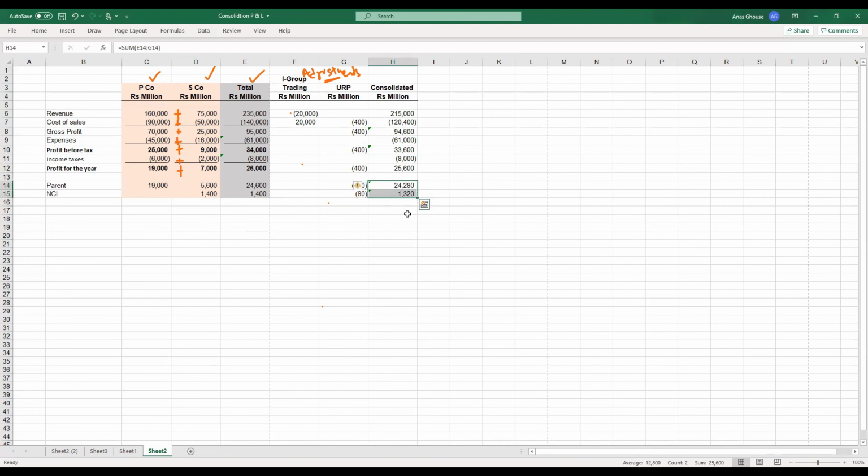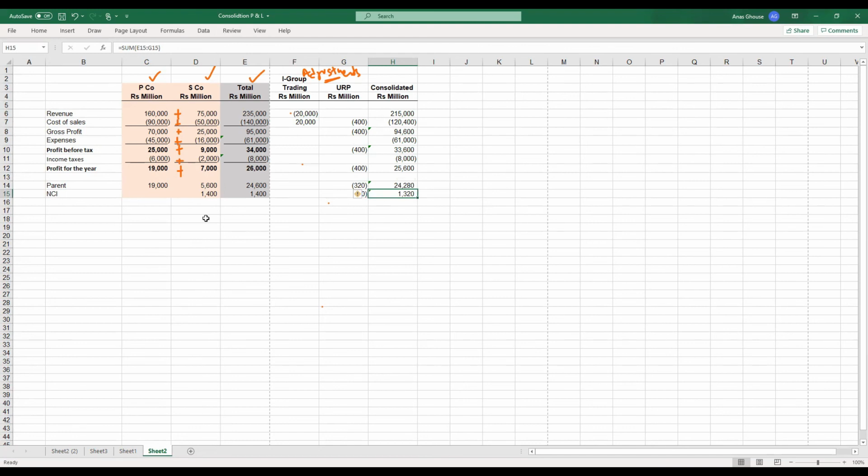So when you add up this, that will be 25,600, as per the consolidated figure. The parent company total profit will be shown in the equity statement as 24,280, and the equity statement will also show non-controlling interest of 1,320.